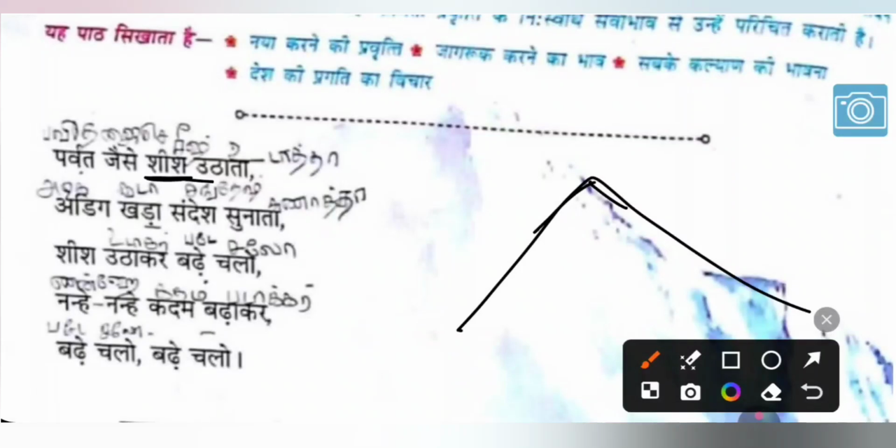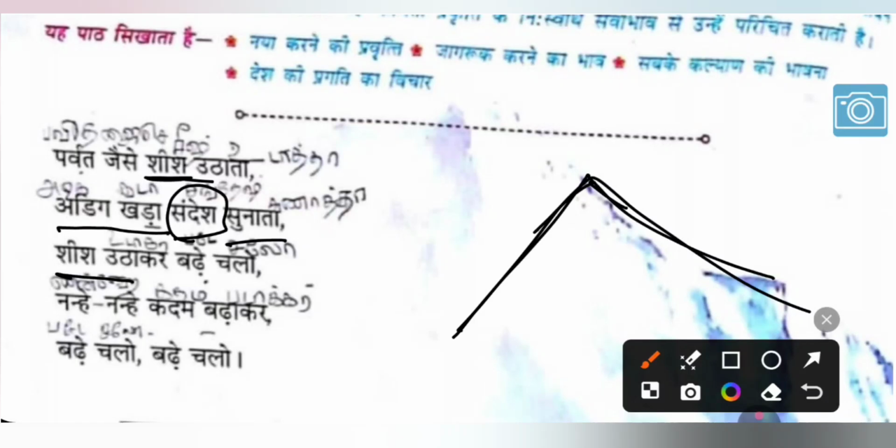Which gives the message: "adik khada sandesh sunata". So what message, what moral lesson does it give us? Be very determined, stand with your determination. So what message does the high-peaked, raised mountain give us? That you have to be very determined in your life.